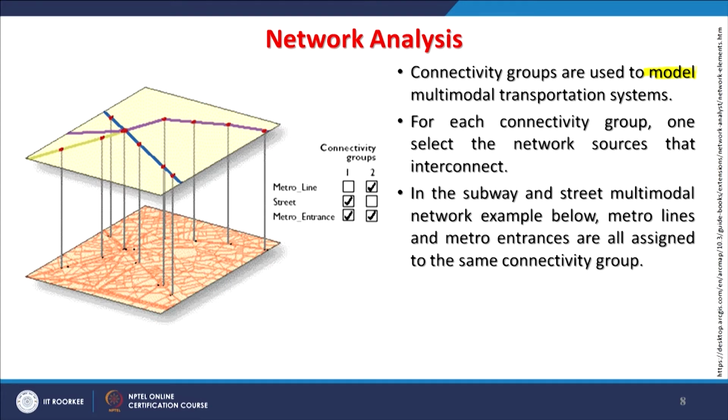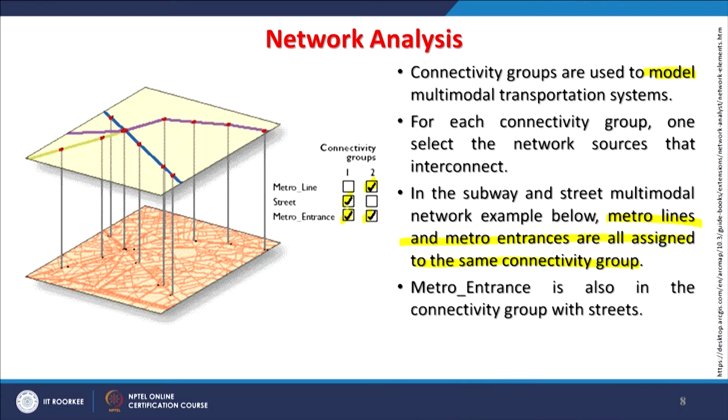And in the subway and street multimodal network example below, the metro lines and metro entrance are all assigned the same connectivity group. This part we have already discussed: metro line and metro entrance are assigned to the same group, whereas street and metro entrance are also assigned to another group. So, metro entrance is also in the connected group. That means that one single feature class can belong to two groups also. This is the main point of discussion here.